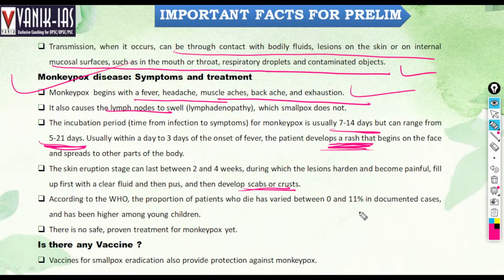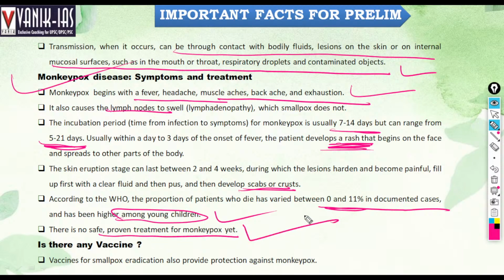According to WHO, the proportion of patients who die varied from 0 to 11% of the documented cases, and has been higher among young children. Tomato fever is also in Kerala, and that is also highest among young children. There is no safe preventive treatment for monkeypox yet.